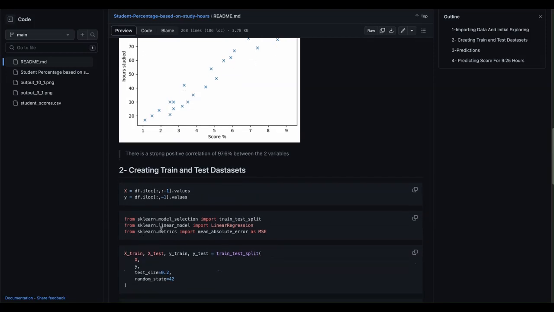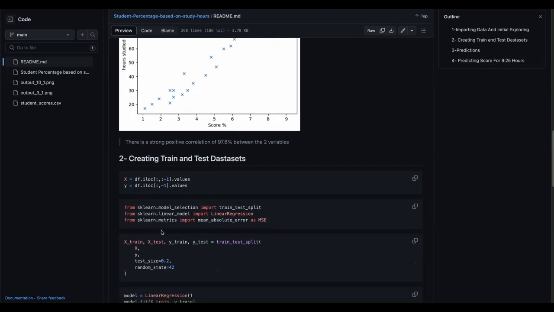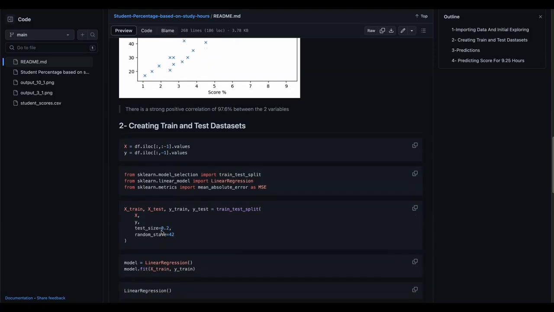So let's jump to part two, which is creating train and test datasets and training the model.